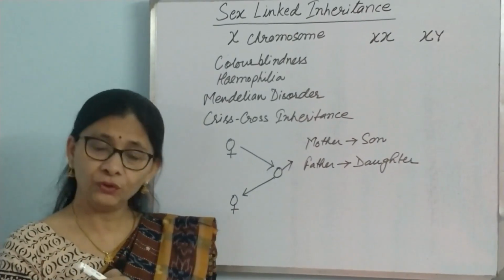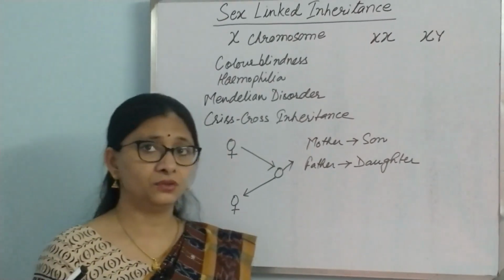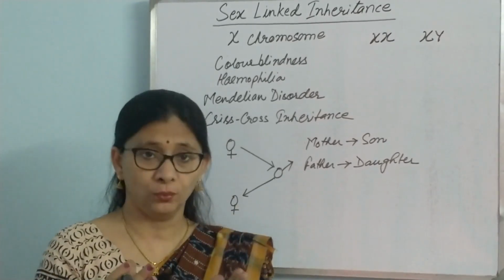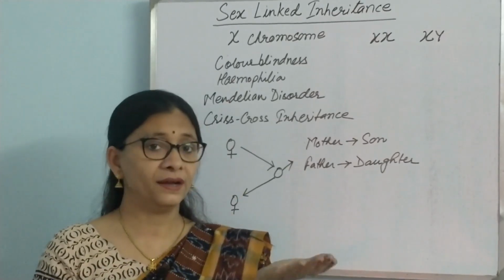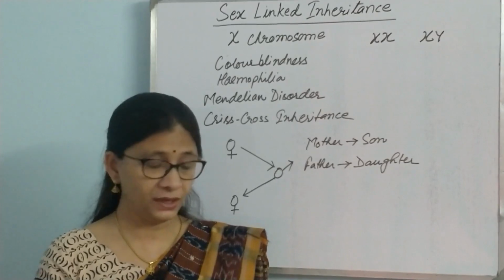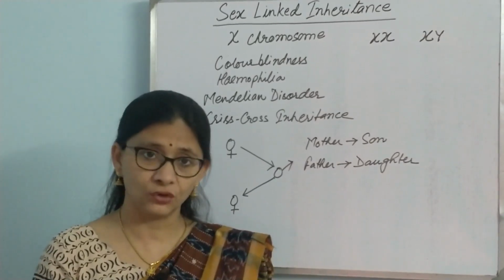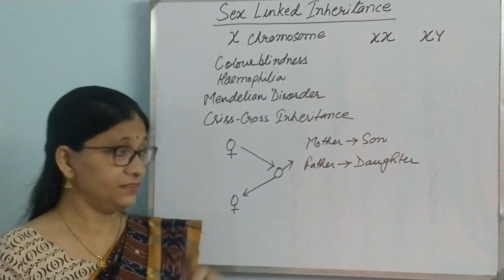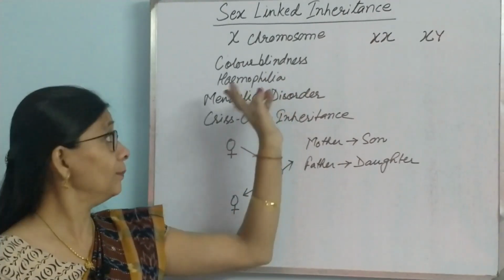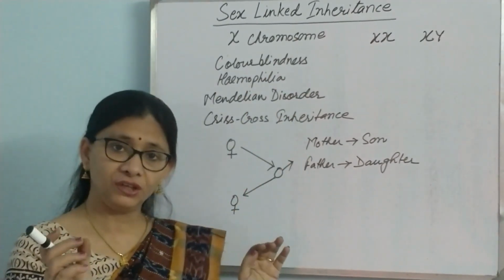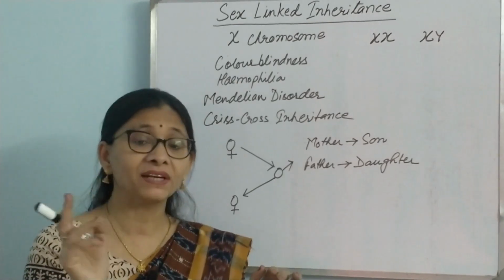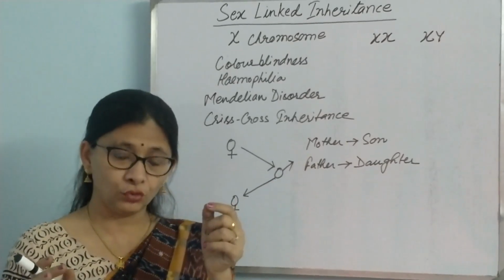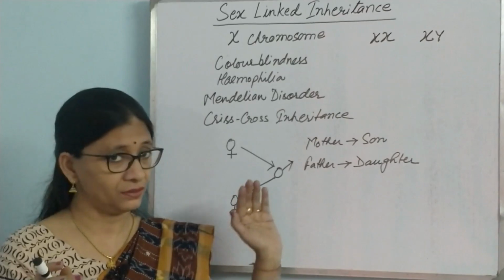Now, there are a few other inheritance diseases, those are Down syndrome, Turner syndrome, but there the defect is due to an entire chromosome. Either the entire chromosome is missing or they are extra in number. So that causes these diseases: Down syndrome, Turner syndrome, Klinefelter syndrome. But you can see the striking difference from those diseases and these Mendelian disorders. Here, the defect is caused due to one defective gene, not the entire chromosome. Just one gene, one locus of the chromosome that is defective, and that produces this symptom.